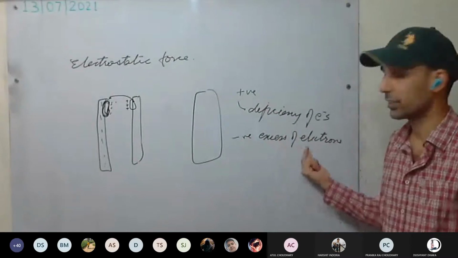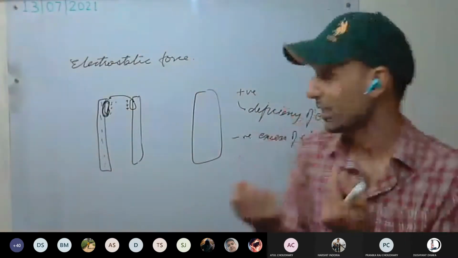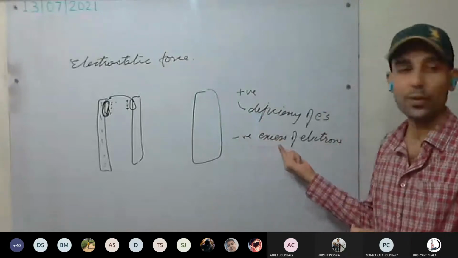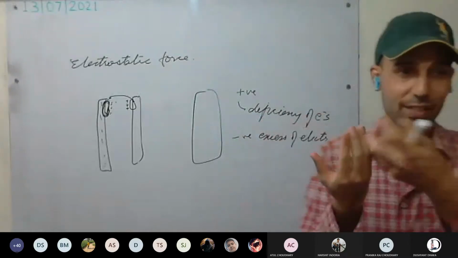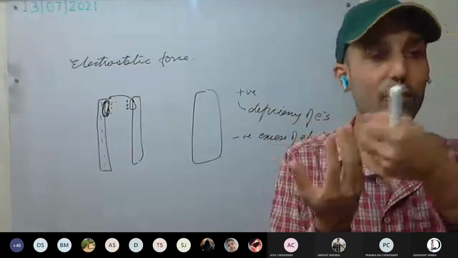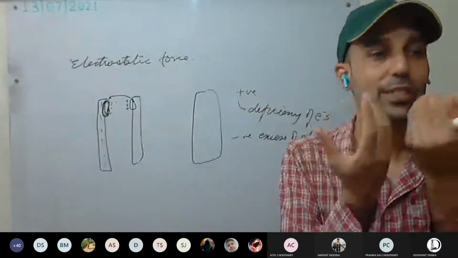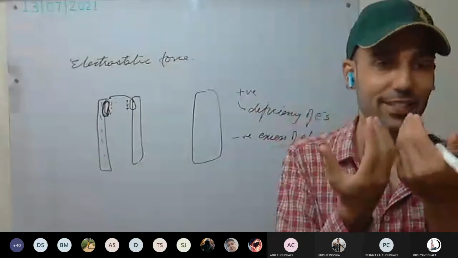Negatively charged means excess of electrons. So one which is deficient wants to take the electrons from the other. There can be flow of electrons from negatively charged to positively charged. So they will attract.